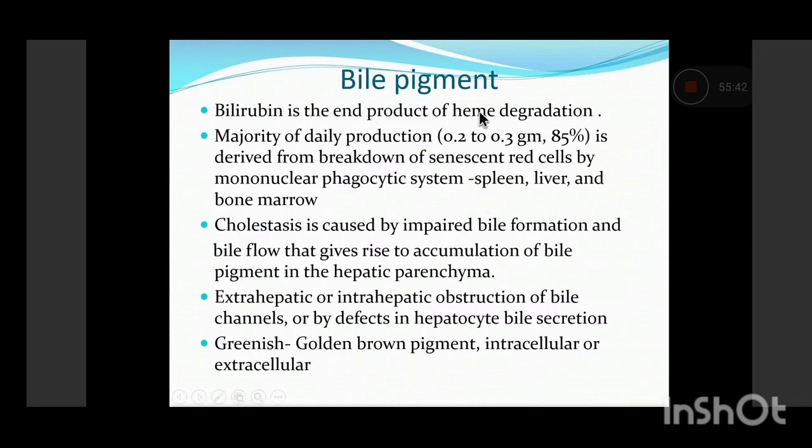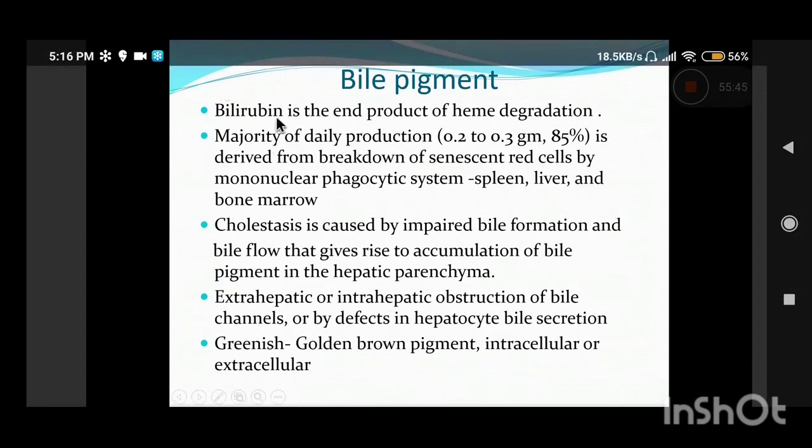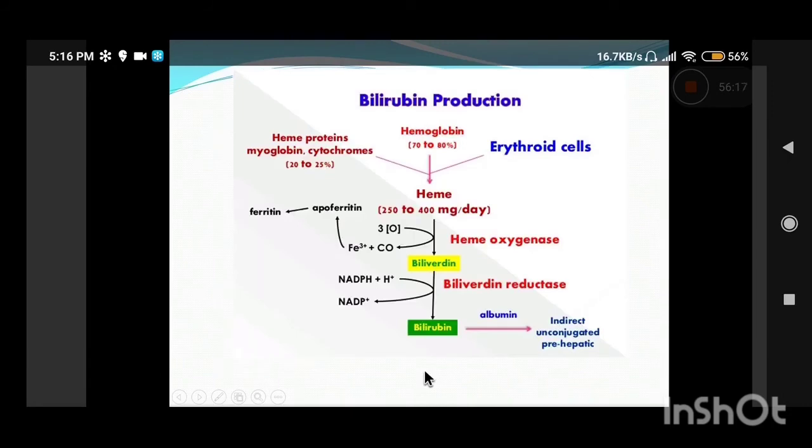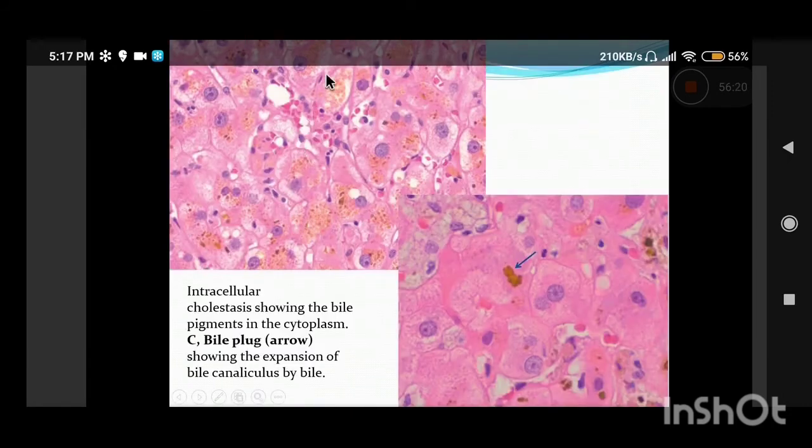Now just a word about bile pigment. As you told, bile pigments are basically derived from bilirubin, which is one of the end products of heme degradation, and bile is seen basically in the hepatocytes. Now it is secreted by the hepatocytes. So whenever there is impaired bile flow, that leads to accumulation of the bile pigment within the hepatocytes. So this can occur whenever there is any extrahepatic or intrahepatic bile obstruction or any defect in the hepatocytic bile secretion. So the bile will basically get accumulated within the hepatocytes, and it is a very classical greenish brown or golden brown pigment within the hepatocytes.